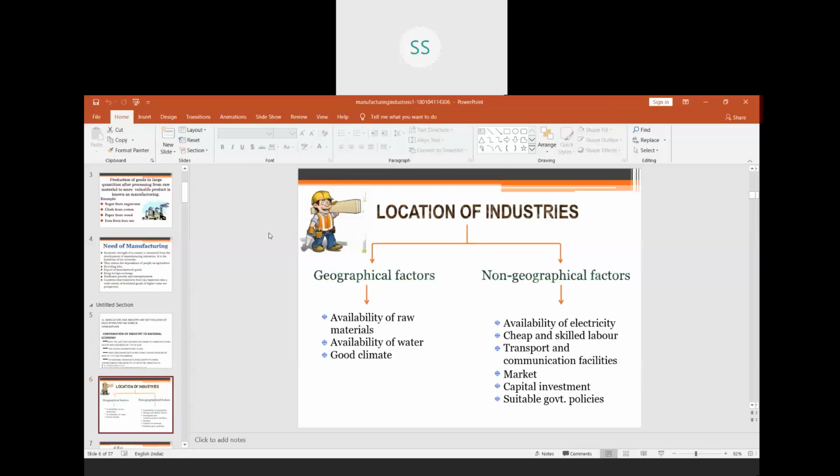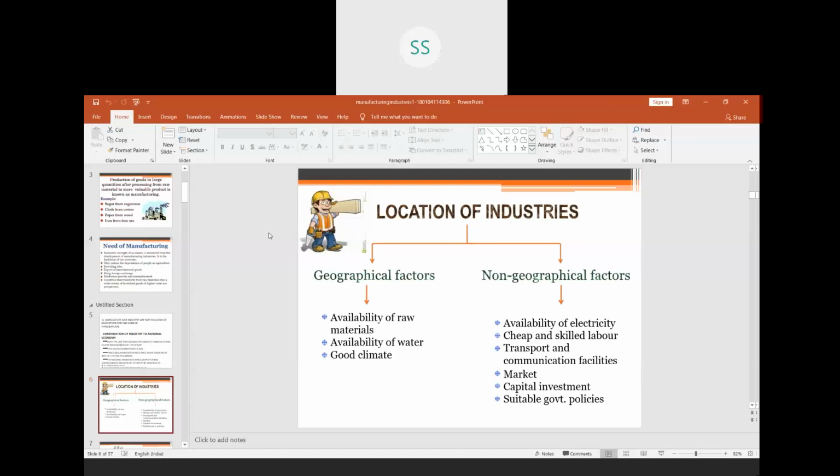And you want a terrain which is suitable for the people. You cannot set up your industry in areas where the terrain is so rugged or uneven. So definitely we require a good climate.